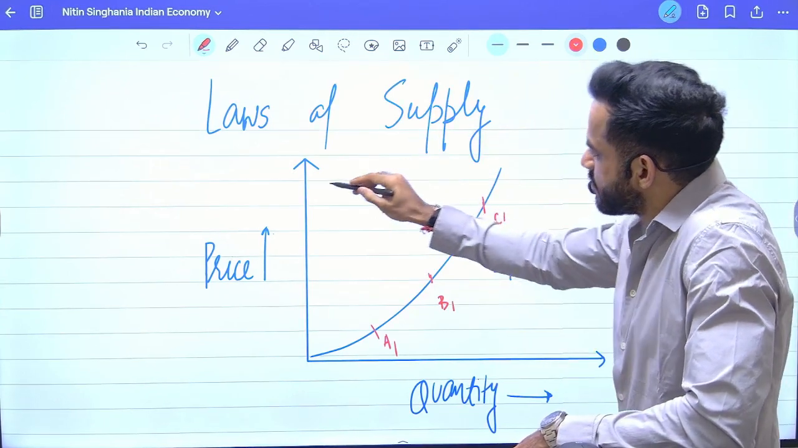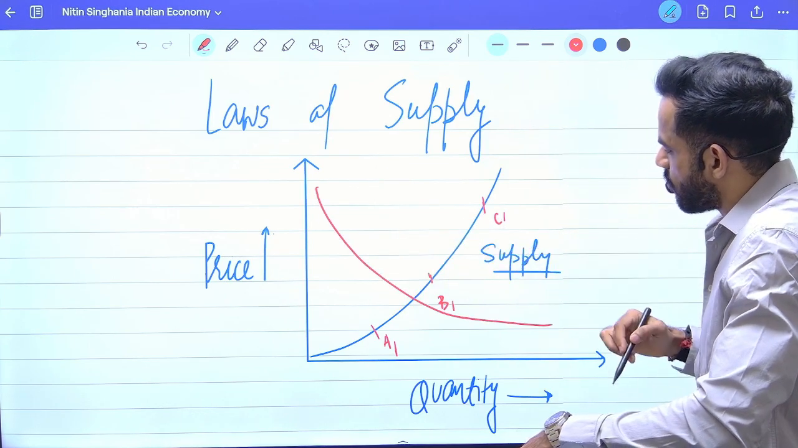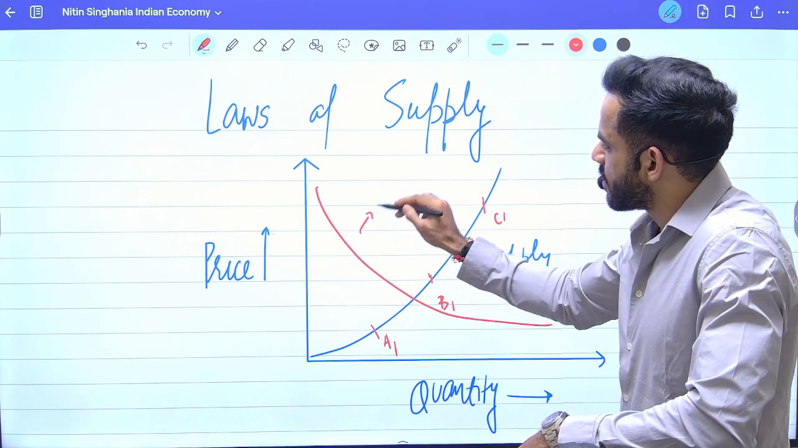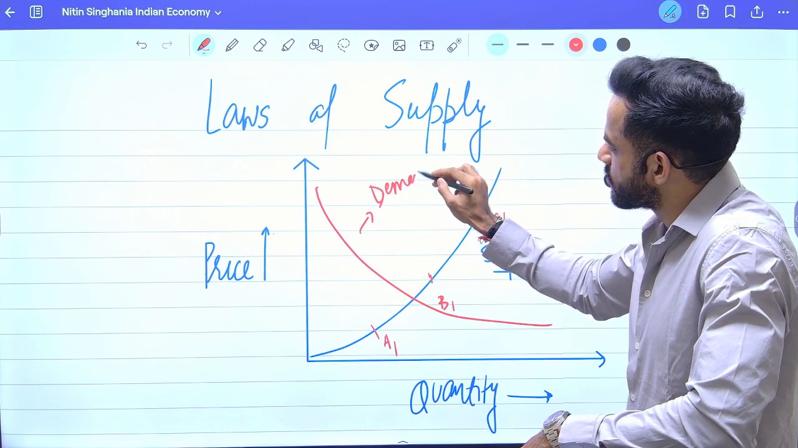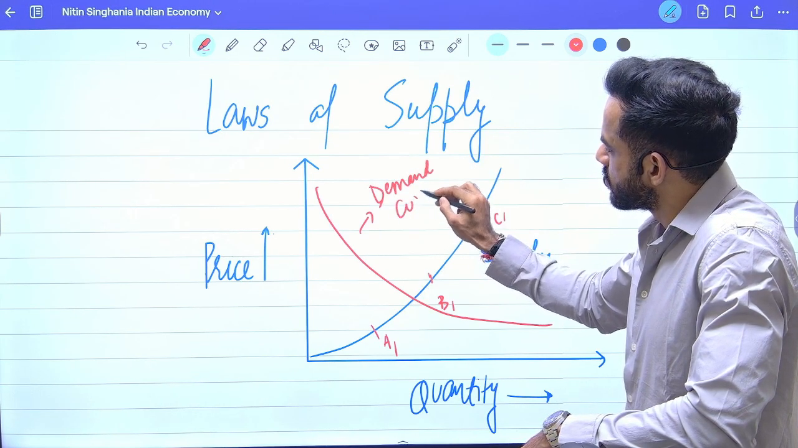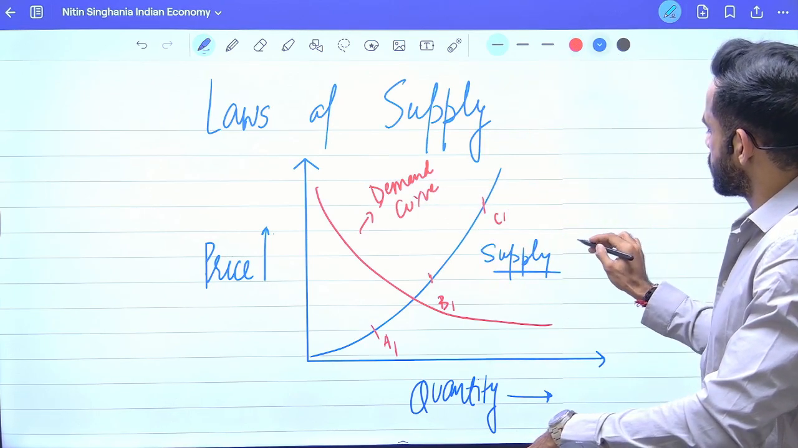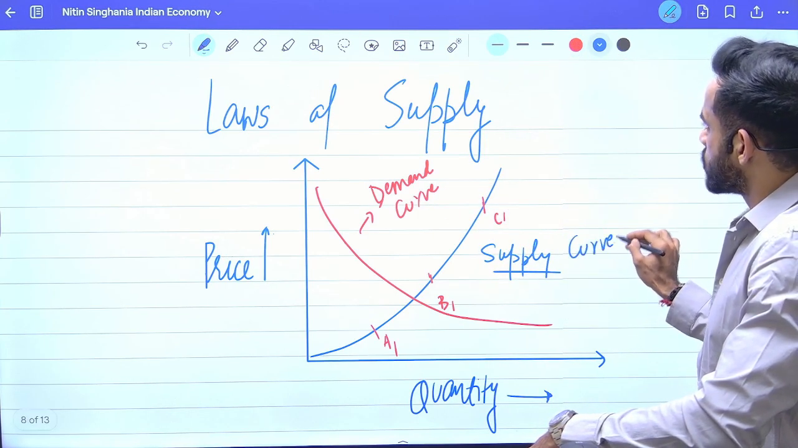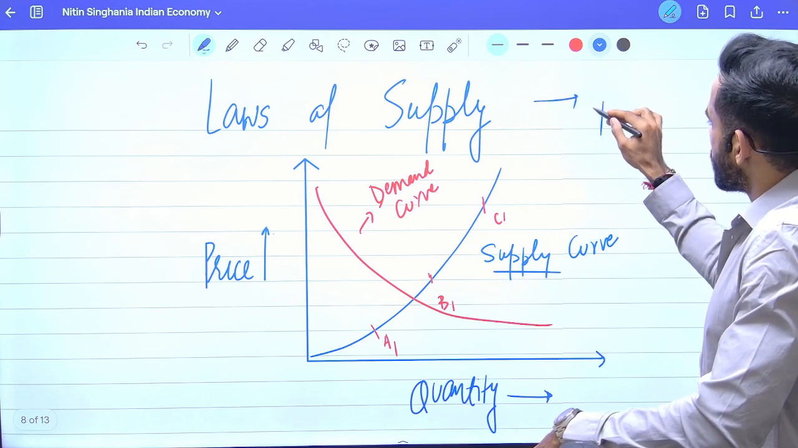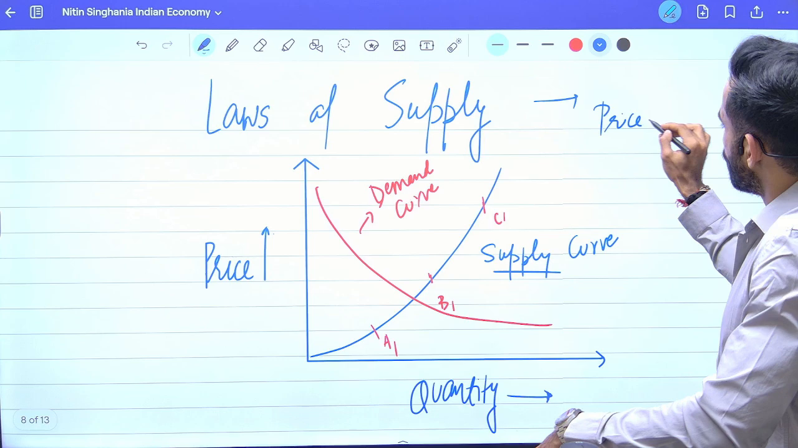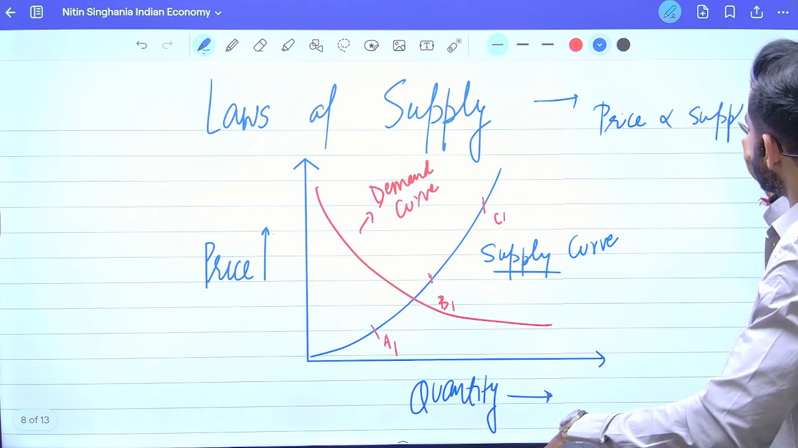What was the law of demand? Law of demand simply says that if price will be high, the demand will be low. So this was law of demand. This was demand curve, and this is supply curve. So as per law of supply, what is the relationship? Price will be directly proportional to supply.